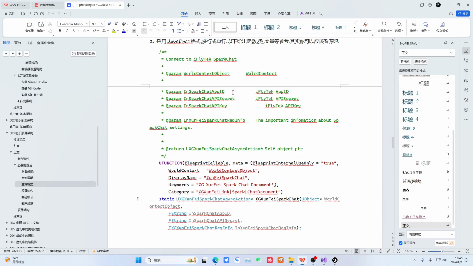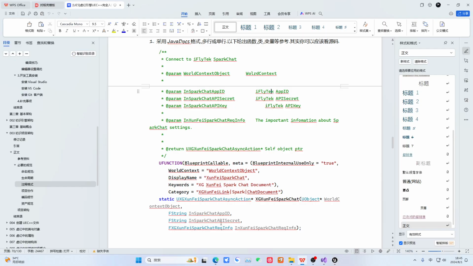When we comment on it, we first need to do it this way. In the first lines, we should first state what this function is used for. Then we comment on each of its input parameters individually, the parameter names, and what their actual purpose is.